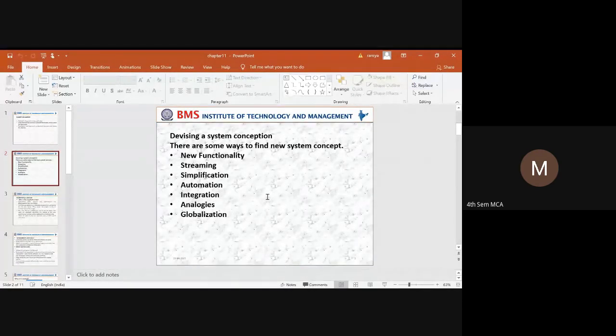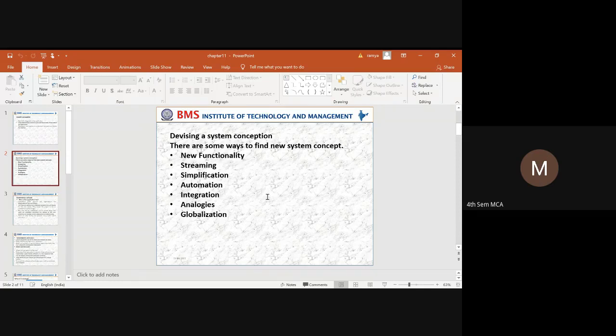Say, for example, the existing application may be a manual process, or some functionalities may be lacking. So how can you bring a new functionality? You can compare with the existing system. If it is already automated, what are the drawbacks that we can find? We need to identify the differences between an existing and a proposed system.